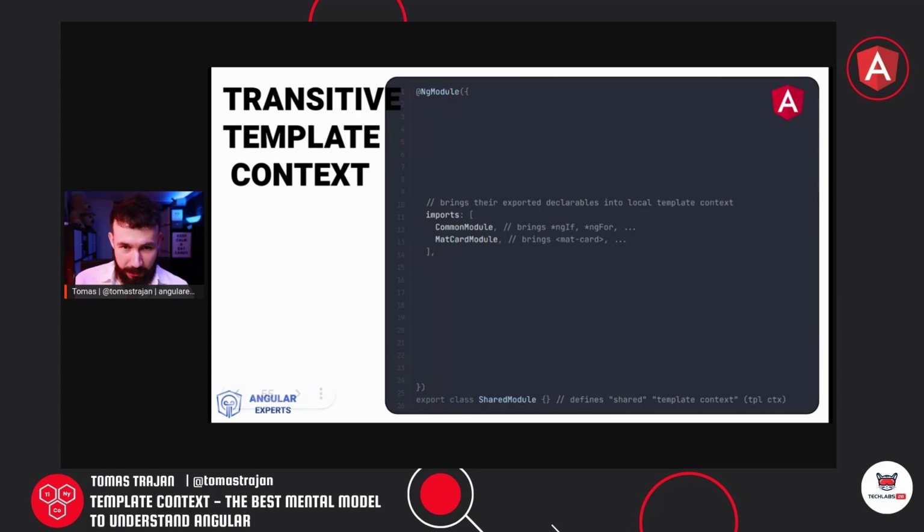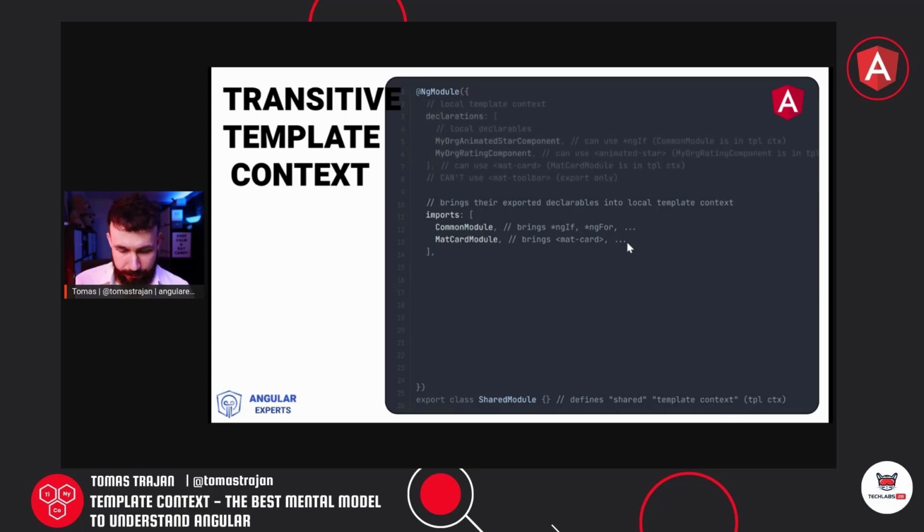First we start with the shared module itself, and we are starting to build its template context by bringing some stuff in, by importing some modules. For example, we can import a common module, which will bring stuff like ngIf and ngFor into the local template context. And then something like a material card module, because we want to use it to implement some other widgets, right? So that's the first step. We are building the template context of that shared module.